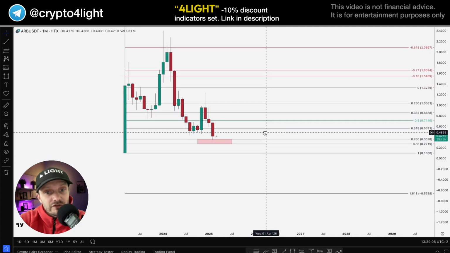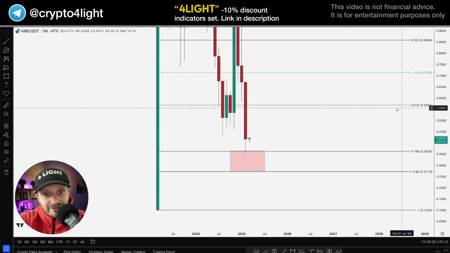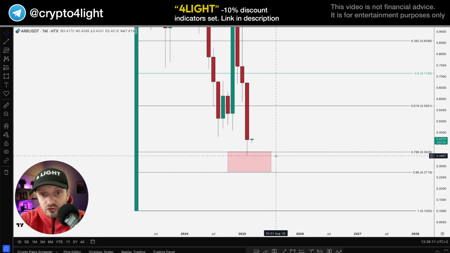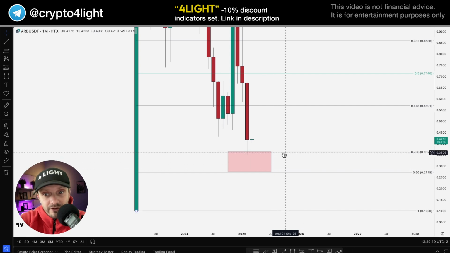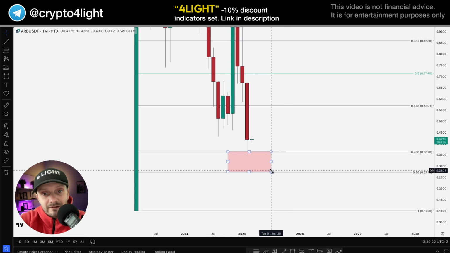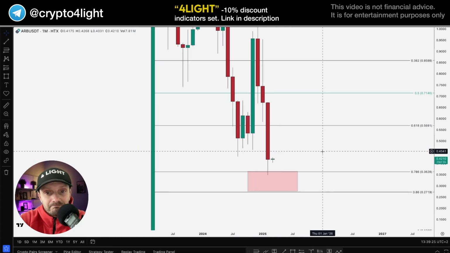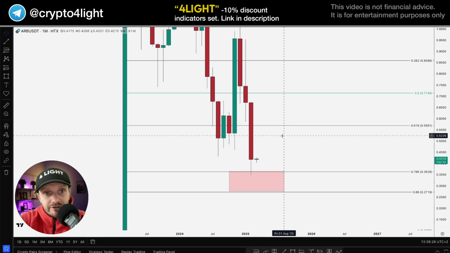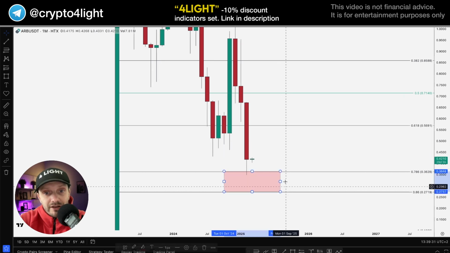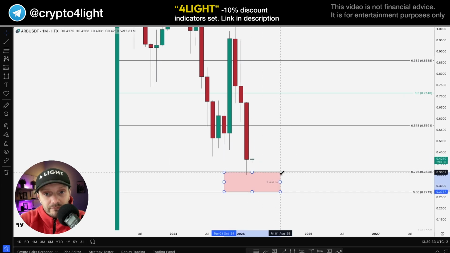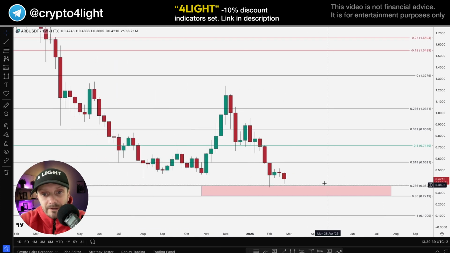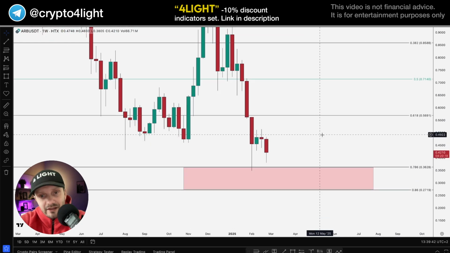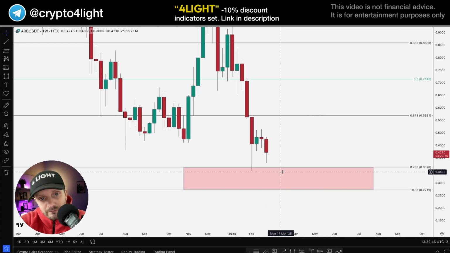Can we drop lower? Yes, of course we can. It will be the best case scenario if we drop, for example, and sweep 34 cents, 57, 50% of this range. This range at 36 cents, 28, 27, 19. It's the best case scenario, but it's not necessary, so we can move higher from these current prices. It's weird to ask why exactly we stopped here, because this model works. This model works, and on the weekly time frame, take a look. Next week, the best case scenario is if we see one more sweep.